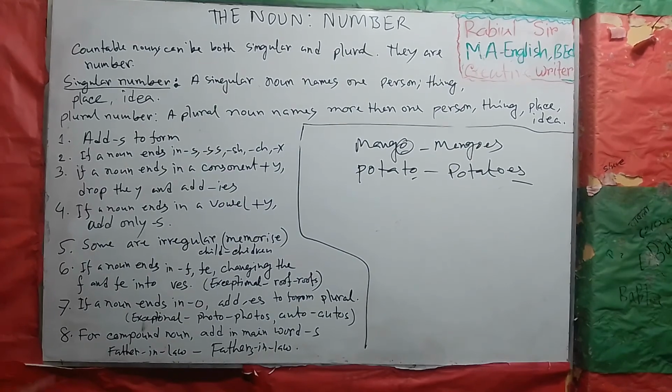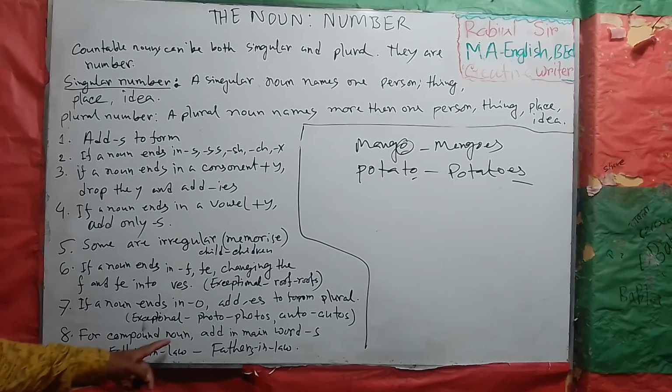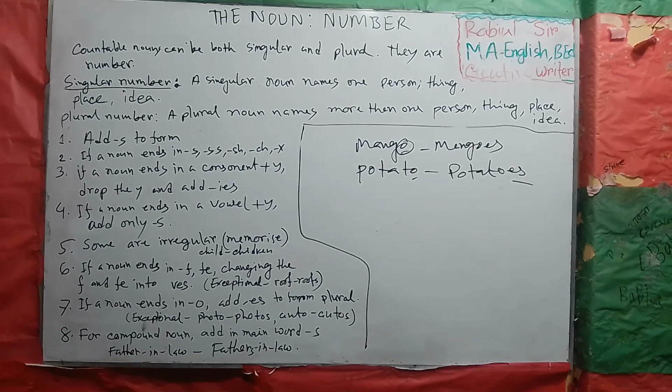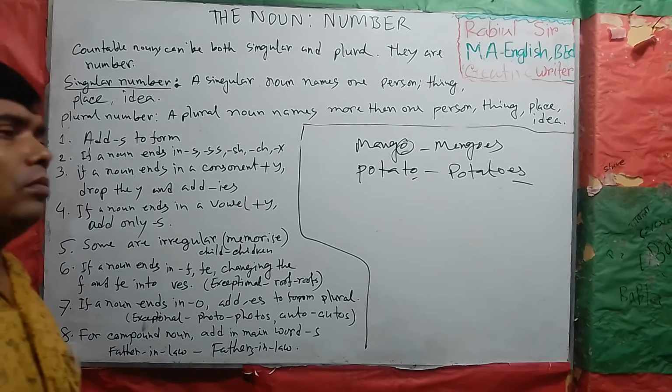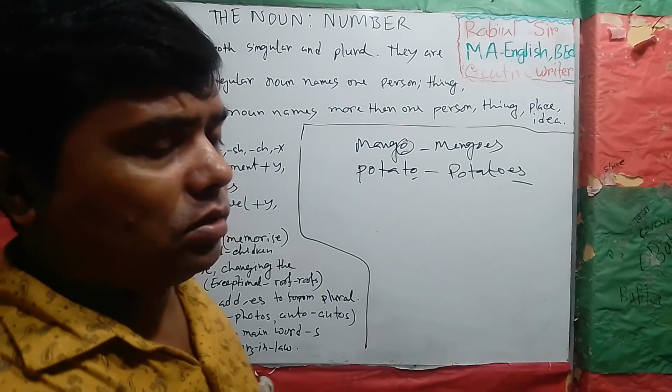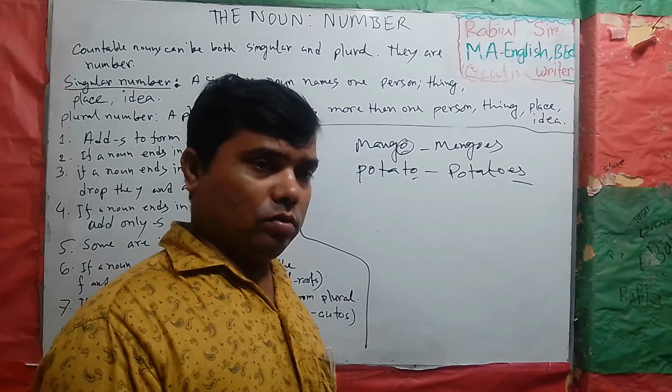The last, number eight, is for compound nouns. Compound means more than one word makes a noun. For example, father-in-law. One, two, three, three words make a noun.